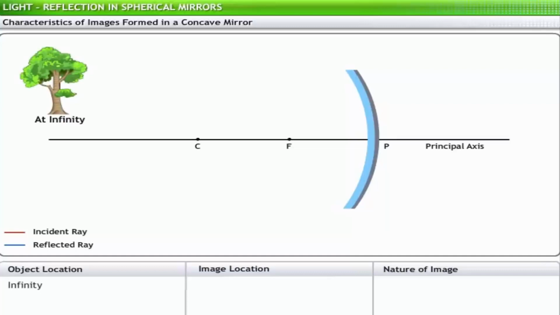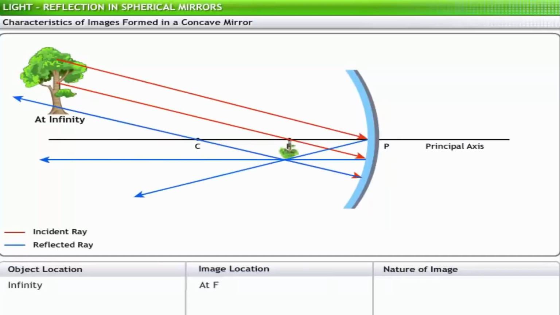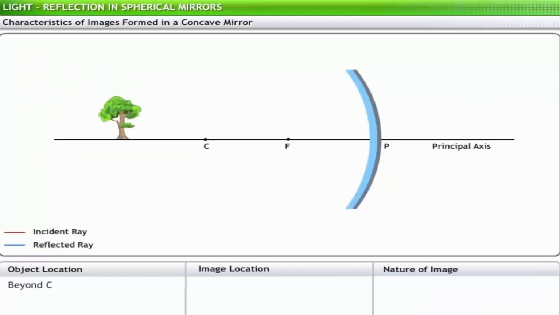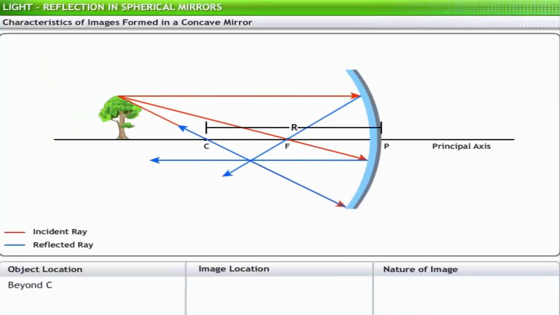Let us examine the characteristics of the image of an object at different points in front of the mirror. When the object is at an infinite distance, the image is formed at the principal focus F. This image is real, inverted, and highly diminished in size. When the object is placed at a finite distance greater than the radius of curvature R, the image is formed between the principal focus F and center of curvature C. This image is real, inverted, and diminished in size.